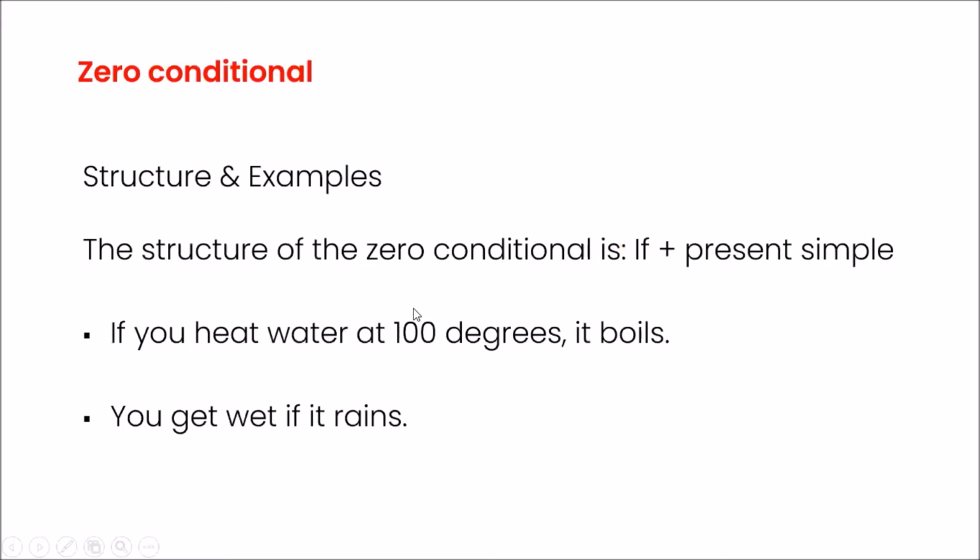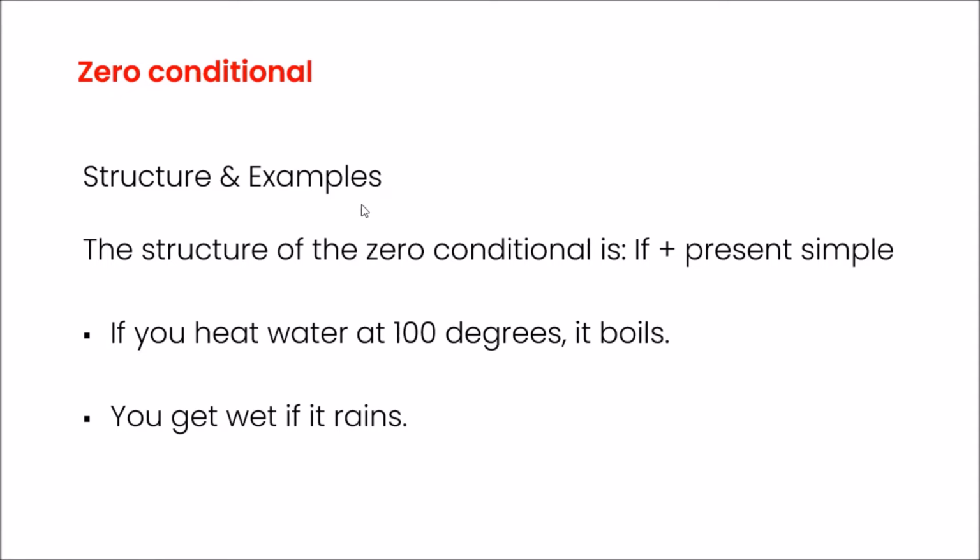Now, let's understand all the conditionals separately. The first is the zero conditional. The zero conditional is used to talk about things that are certain or always true. It is a real condition that has an inevitable result. Think about how scientific facts are written, or general truths. Let's look at the structure and a few examples of the zero conditional.